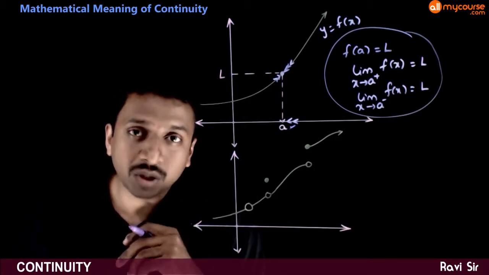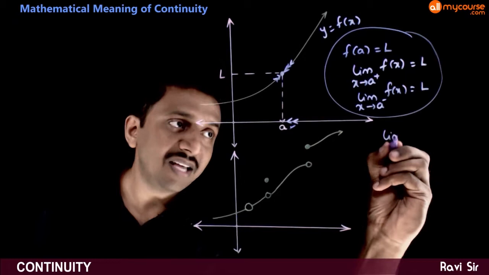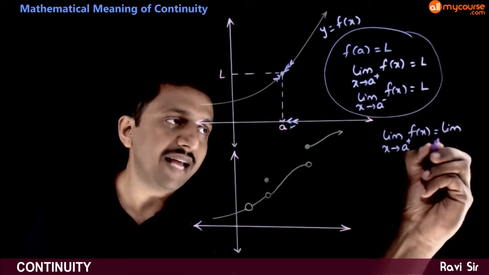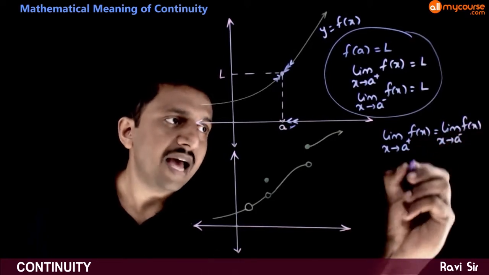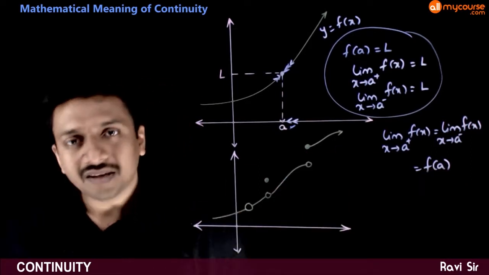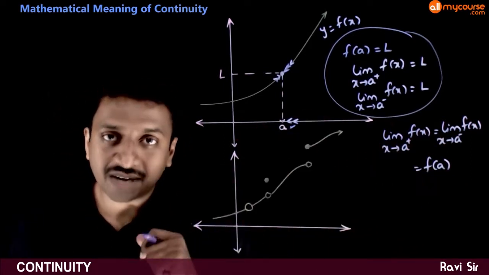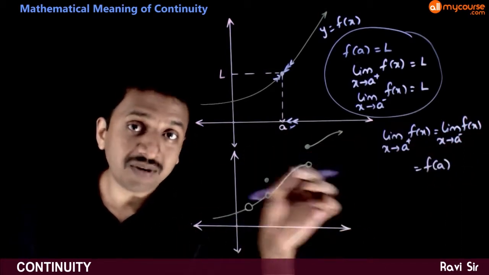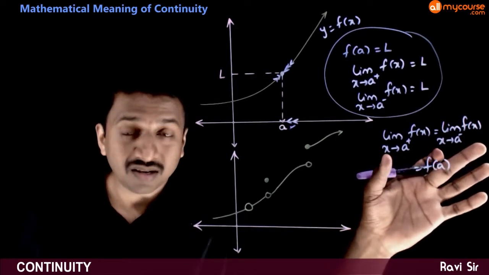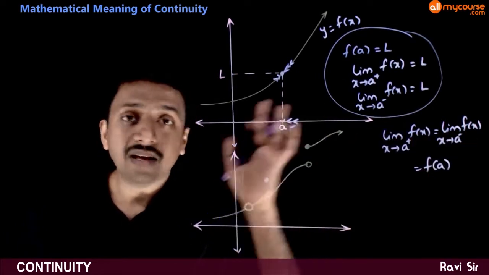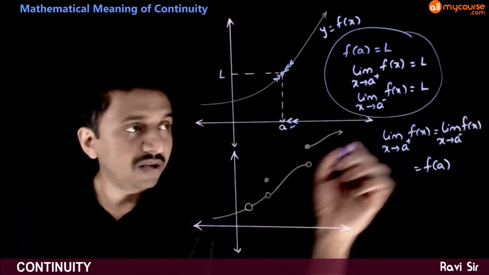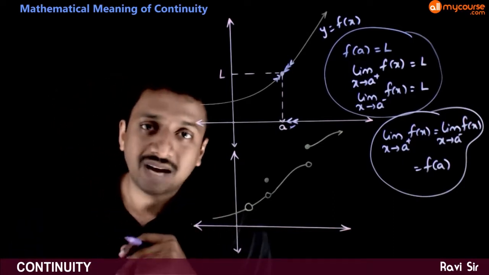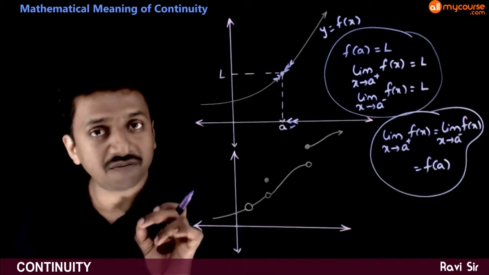So what is the mathematical equation which ensures continuity? At x is equal to A, limit x tends to A plus f of x has to be equal to limit x tends to A minus f of x has to be equal to f of A. The right hand limit has to be equal to the left hand limit. That means the limit has to exist. So both these conditions ensure that the limit exists. So the limit has to exist and the limit has to be exactly equal to the functional value. So if the limit of the function is equal to the functional value, then we say that the function is continuous at that specific point.